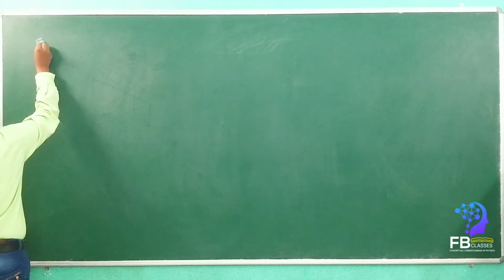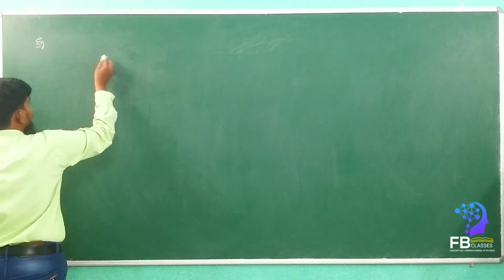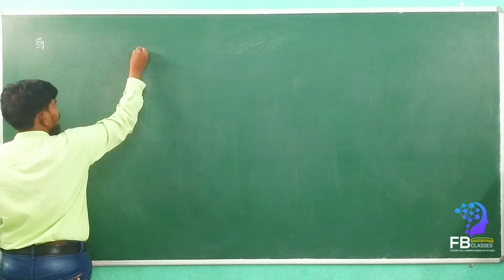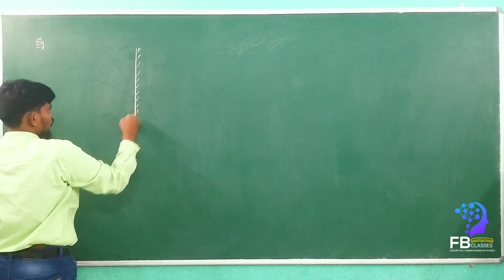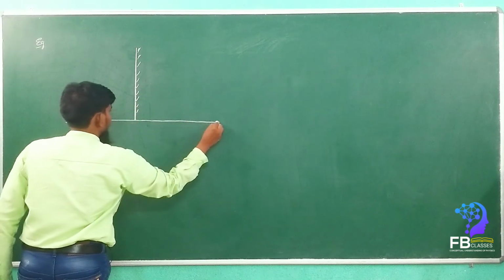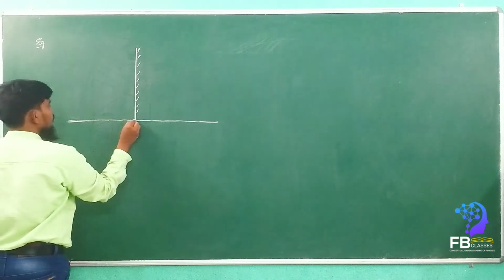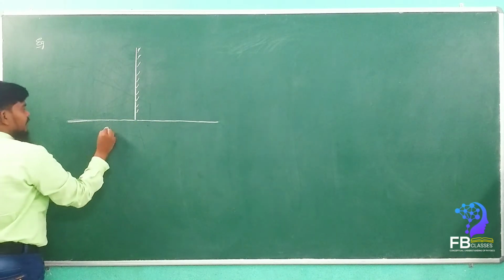So here is one example problem again. Now what we are going to do here is, this is a mirror. For this mirror, let's consider here the distance d.